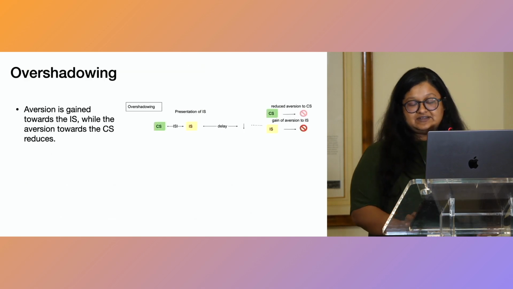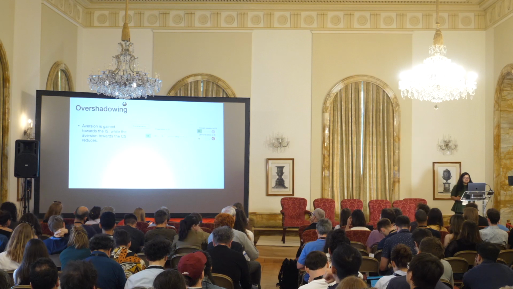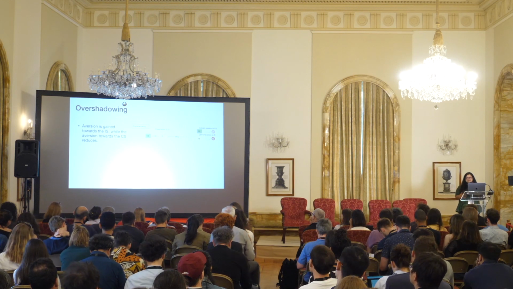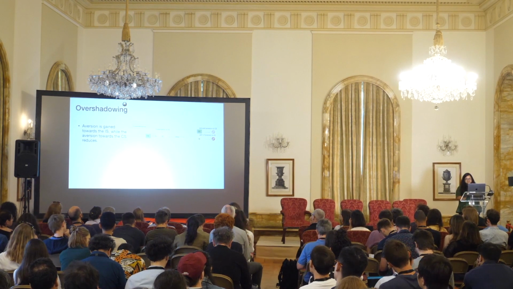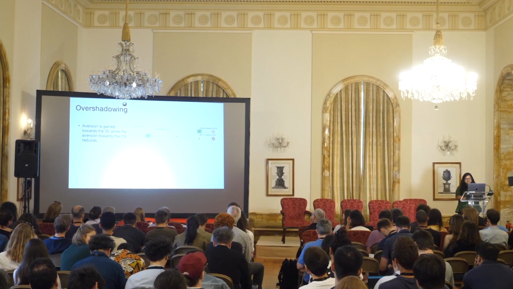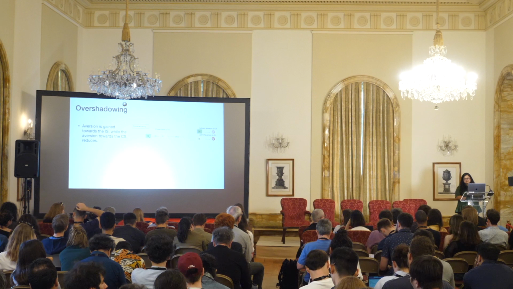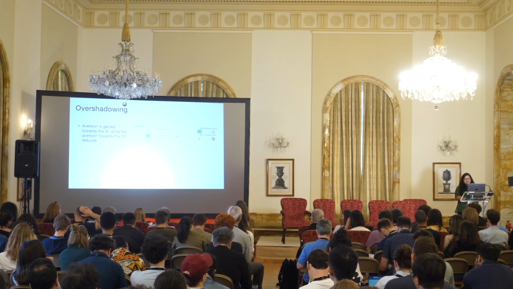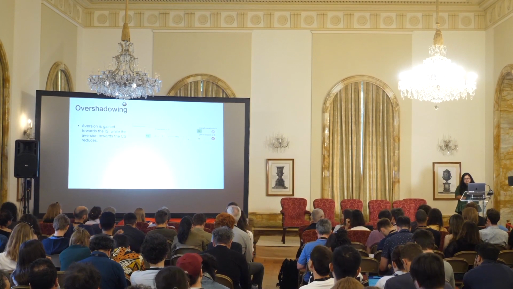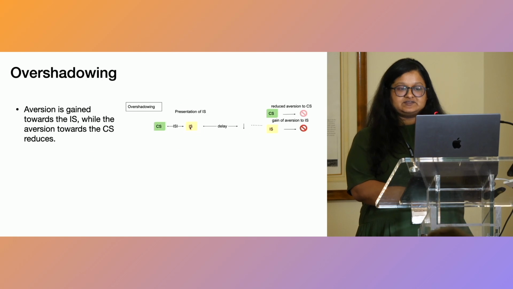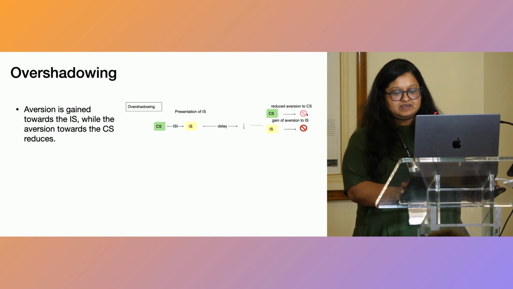And to study that, we are looking at a scenario where there's more than one taste present that could be associated with the sickness. So in overshadowing, an interfering stimulus is introduced after the introduction of the conditioned stimulus, the first taste that was initially associated. And after a long delay, the sickness is again induced. What is seen, though, is because of the introduction of this interfering stimulus, there's a gain of aversion towards this more recent stimulus and a loss of aversion towards this first stimulus that was introduced.